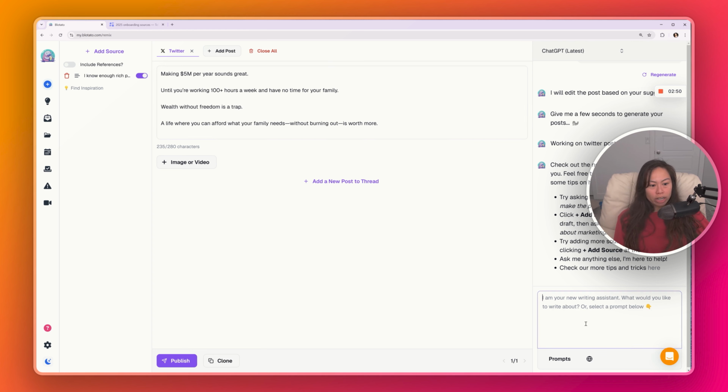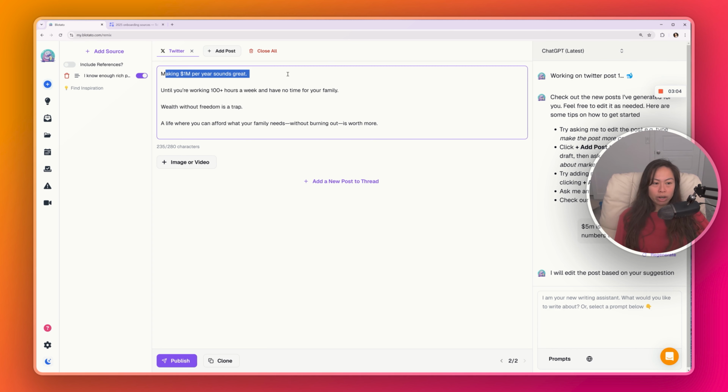Make any edits you want here. You can have the AI writer help. 5 million is too dramatic. Change the numbers to be more realistic. It updated the post to say making 1 million per year sounds great, which is already an incredible stretch goal for most people, right? It kept the rest of the post the same.